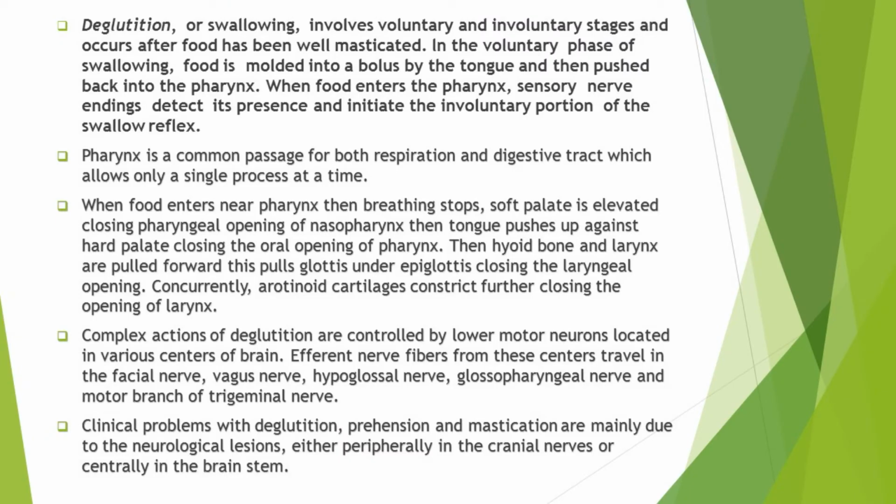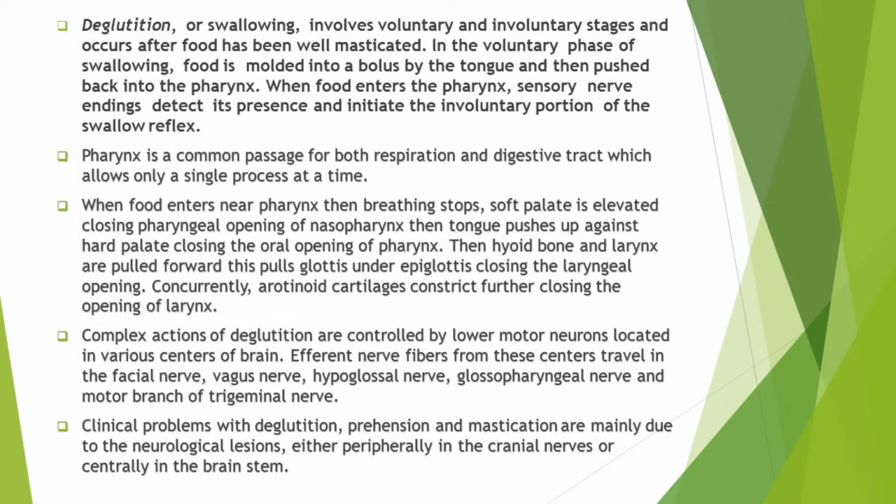The complex actions of swallowing process are controlled by lower motor neurons. Efferent nerve fibers from these centers travel in the facial nerve, vagus nerve, hypoglossal nerve, and glossopharyngeal nerve and motor branch of trigeminal nerve. So the facial nerve, glossopharyngeal nerve, and motor branch of trigeminal nerve control the muscles for prehension, and also the complex action of swallowing.